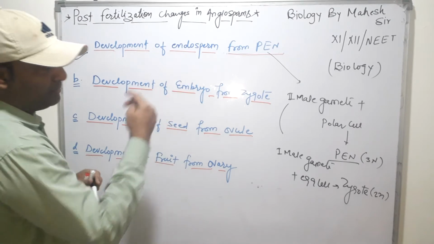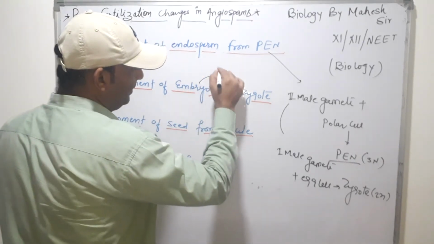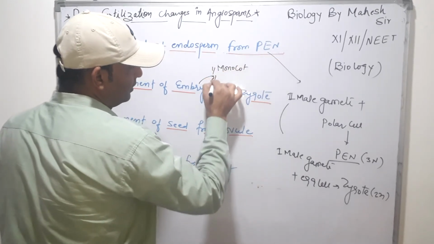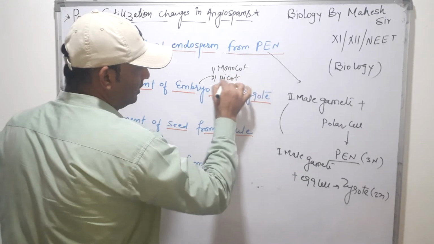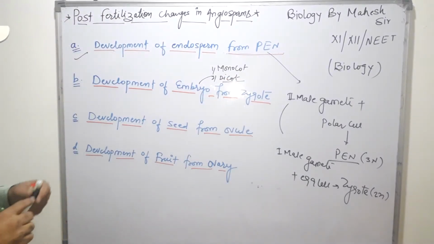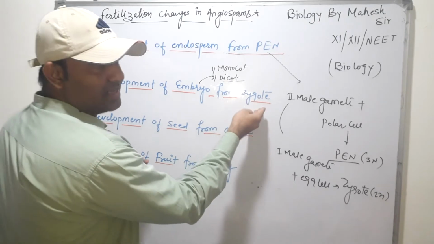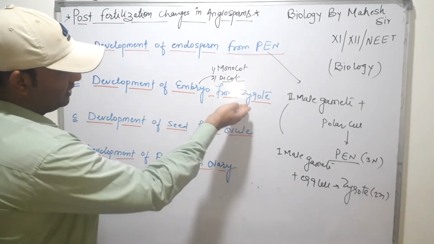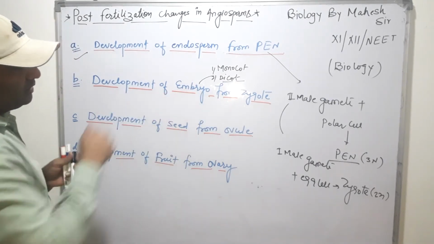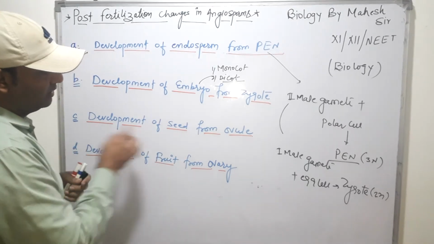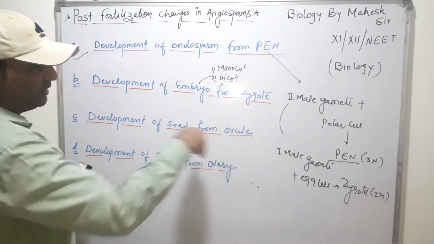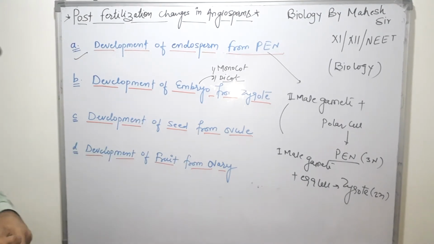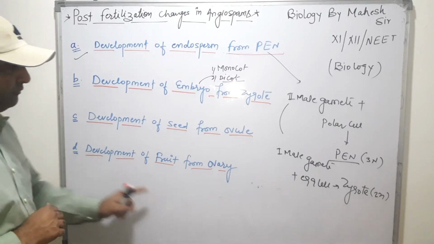We will discuss two types of development of embryo. First is the monocot embryo development, and second is the dicot embryo development. Clear? So this is how the embryo develops from the single cell, which is the zygote. Now the third topic is the development of seed from ovule. After the development of embryo, it is covered and converts into the seed, and the ovule further develops into the seed. So this is the development of seed from ovule in the ovary. Clear? The fourth topic is the development of fruit from ovary.